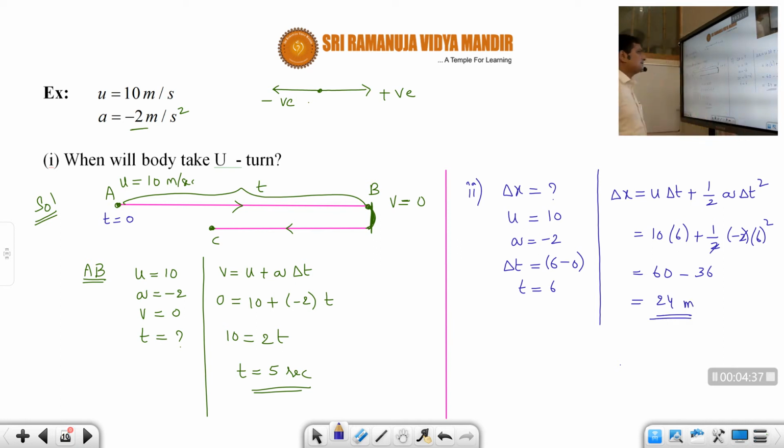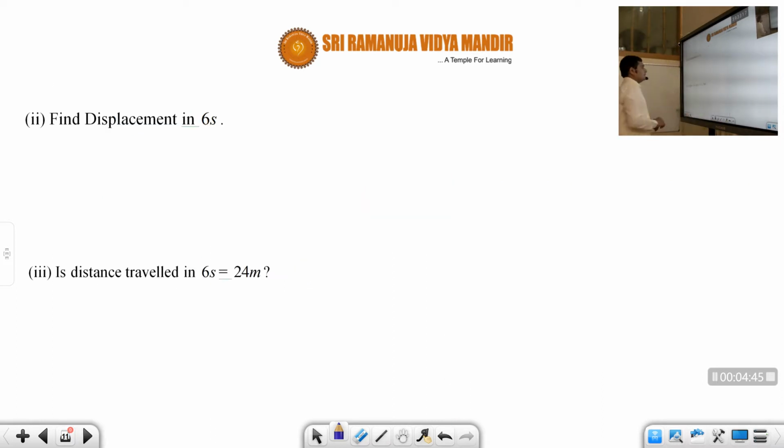So that means in 6 seconds it will have a displacement. It is not distance, please remember, students. So the answer is delta x is equal to 24 meters. Now, continuation: the distance traveled in 6 seconds will also be 24.